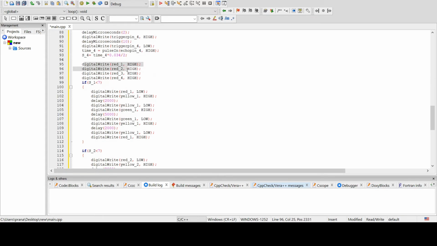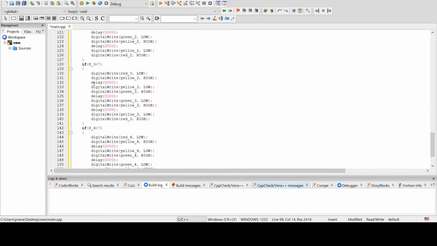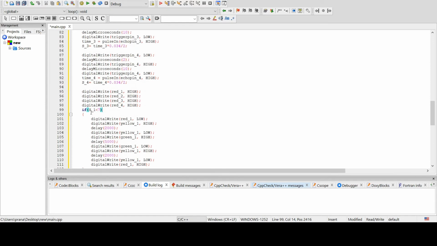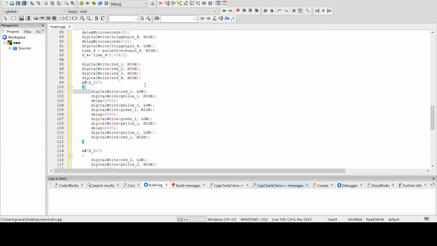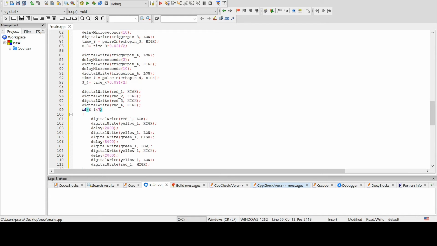At the start, every red LED will be high. Then, whenever S1, S2, S3 or S4 is less than 7, that red LED will become low, followed by this sequence. As separate if statements are written, the LED whose sensor detects a vehicle first will change first. And this 7 centimeters is the width of the lane used in the miniature model.